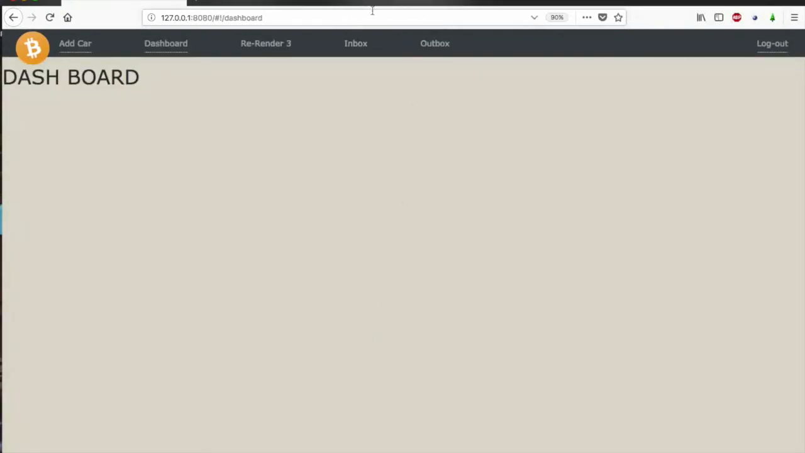So this is the interface for a dealer. The same inbox and outbox functionality goes to the dealer, and the dashboard, I have not actually built. I was planning to build a dashboard and add car functionality to this, but due to the restriction of time, I could not. So this would be an additional feature if I had implemented this.